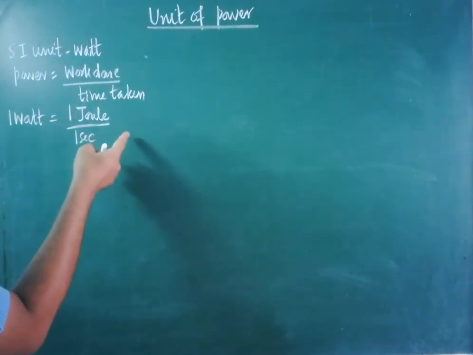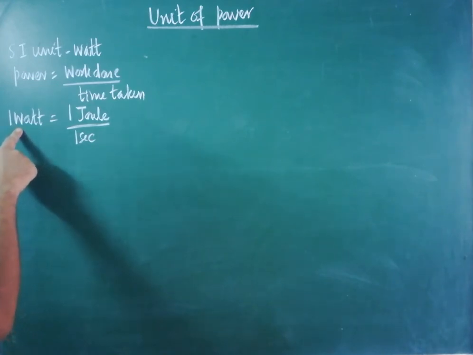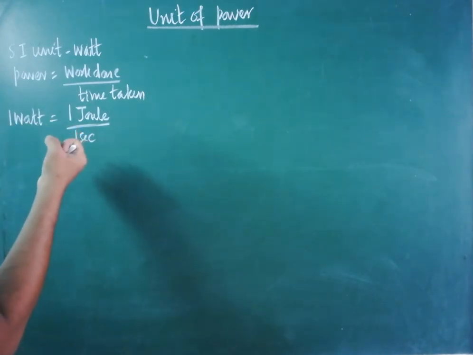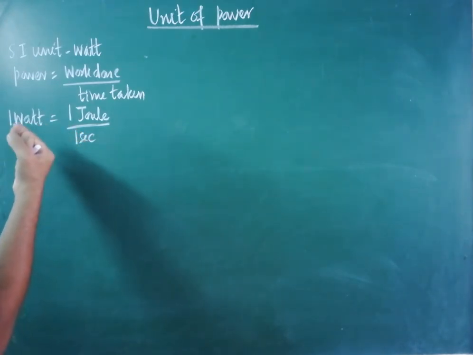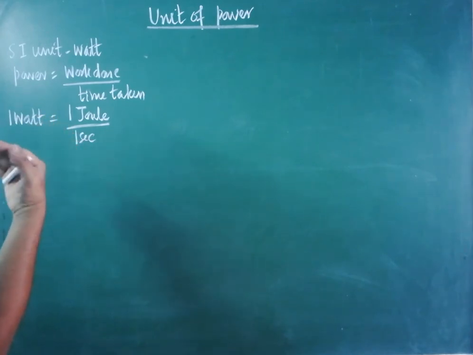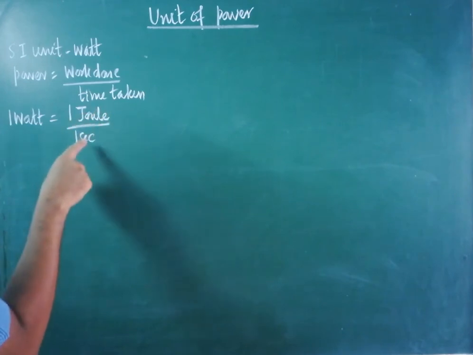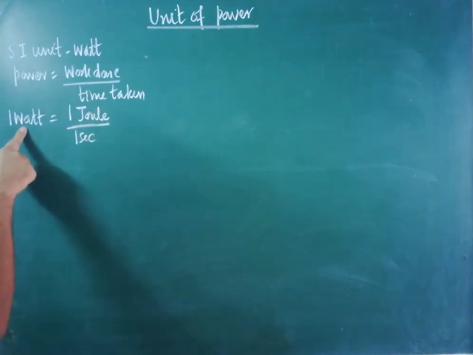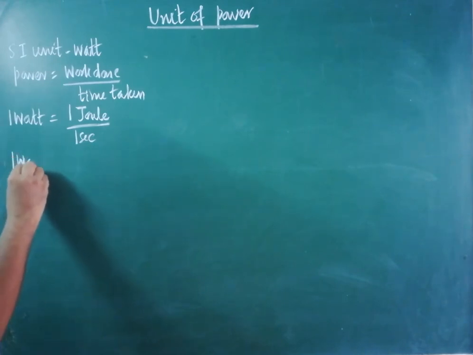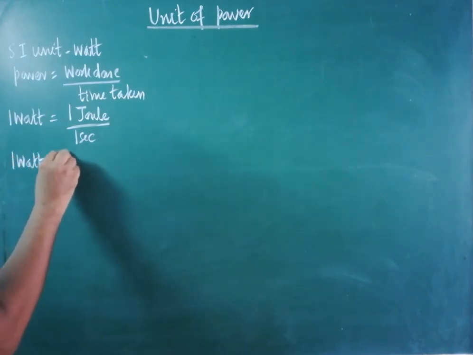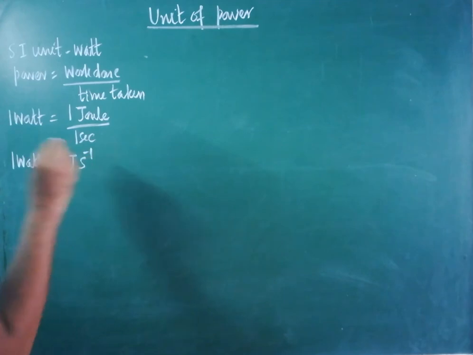If work is done, it shows that power delivered should be used. If work is extracted, is it clear? If work is extracted, we can say that it is consumed. So if 1 joule amount of work is done in 1 second, the power delivered is said to be 1 watt. So therefore 1 watt is equivalent to 1 joule second inverse.